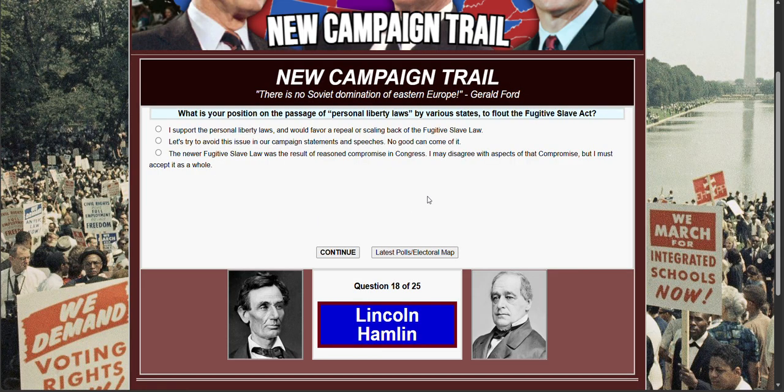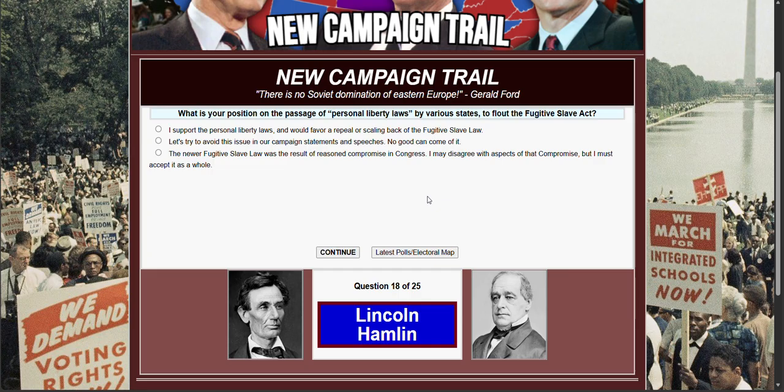What is your position on the passage of personal liberty laws by various states to flout the Fugitive Slave Act? I support the personal liberty laws and would favor a repeal or scaling back of the fugitive slave law.